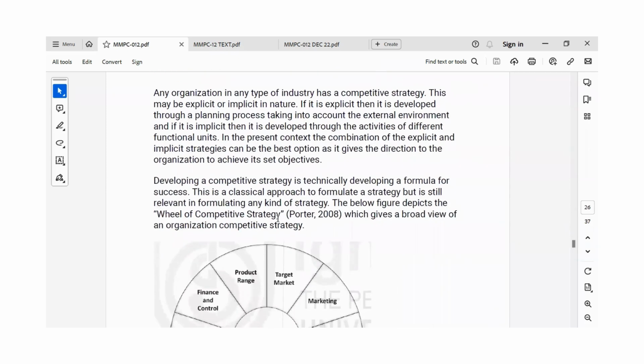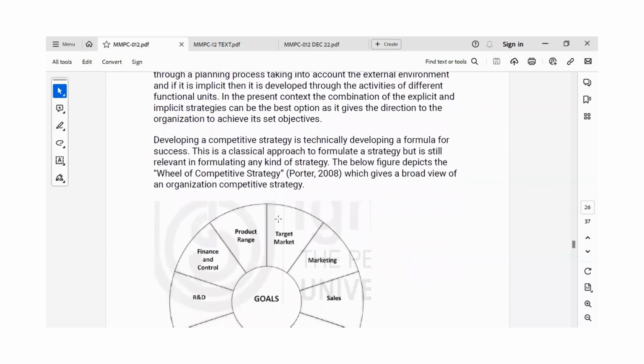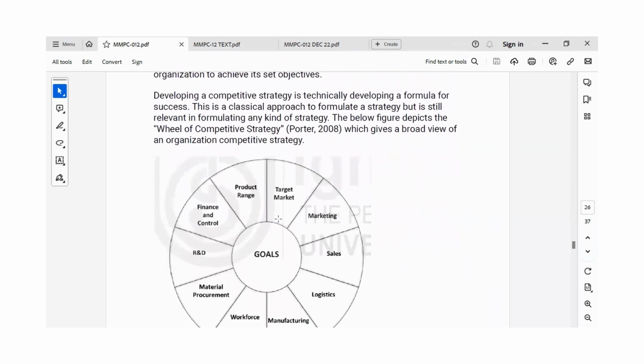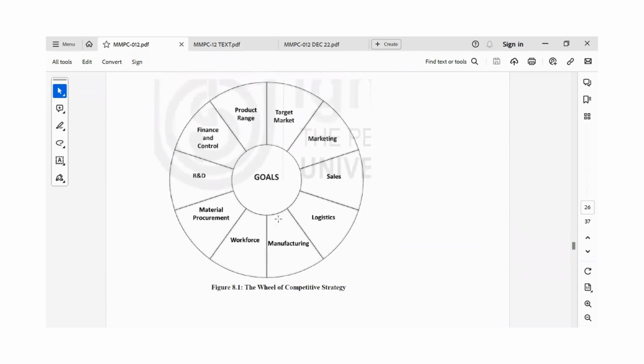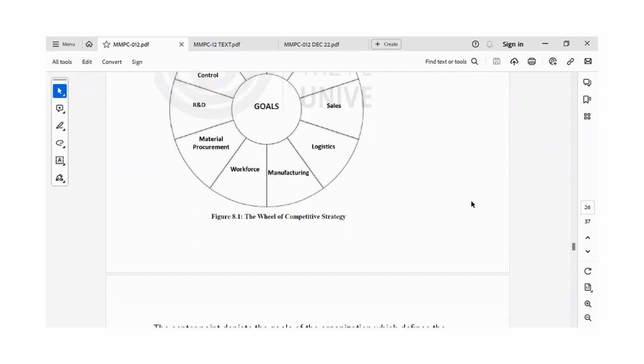So developing a competitive strategy is technically developing a formula for success. This is a classical approach to formulating a strategy, but it is still relevant in formulating any kind of strategy. So let's see the wheel of competitive strategy. It all leads to the same goal.